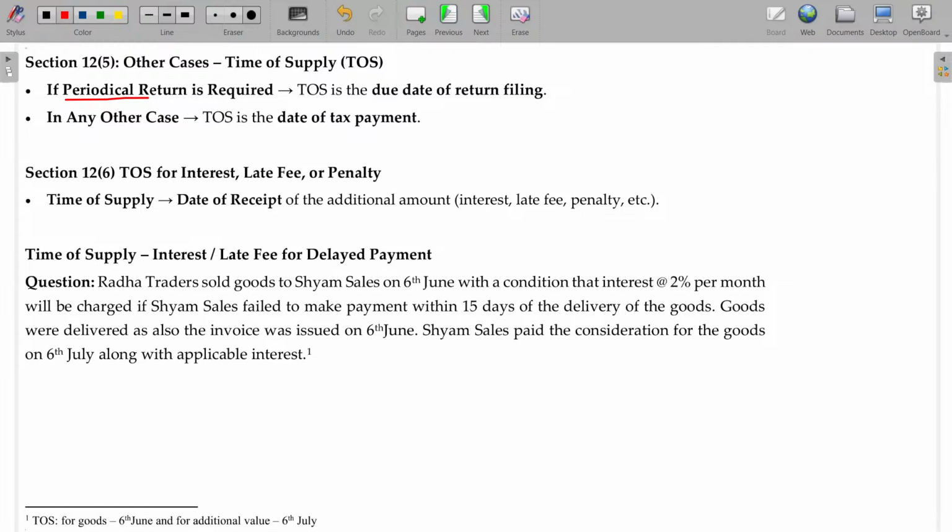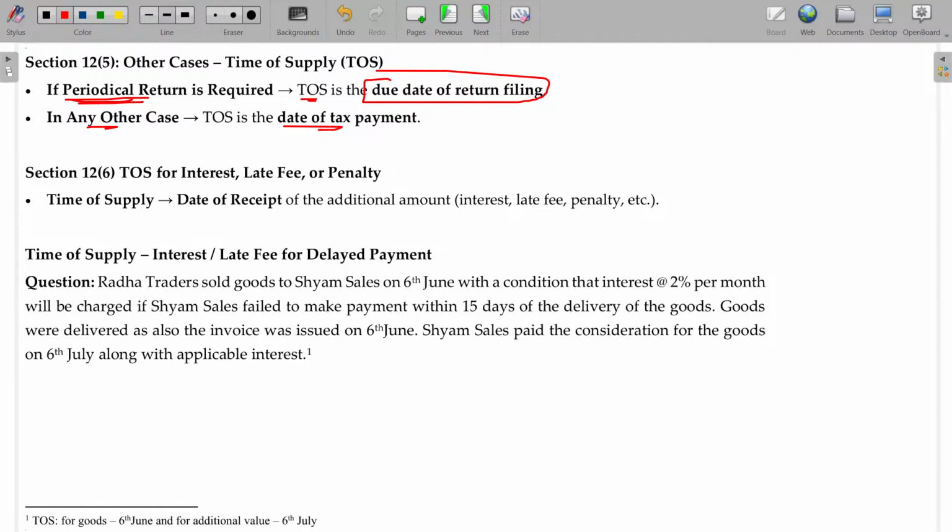You have to voluntarily state, sir, I procured or I supplied this much, so this is what about the time of supply, I want to pay the tax along with this return. So if you are filing any return periodically, time of supply will be the due date of return filing. In any other cases, no other way. So you don't have any regular time slot for filing the return, then whatever the tax you pay will be considered as time of supply. You voluntarily pay the tax, that's all.